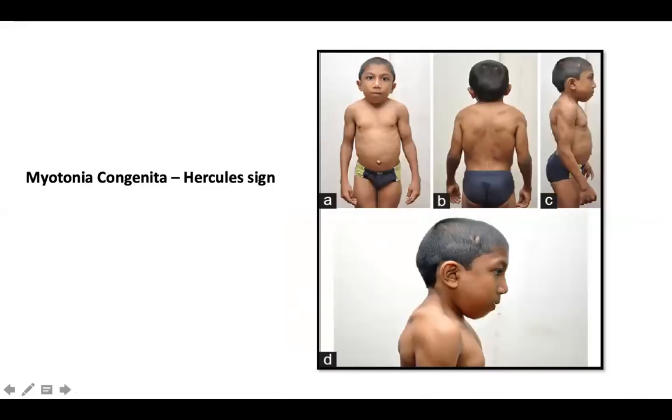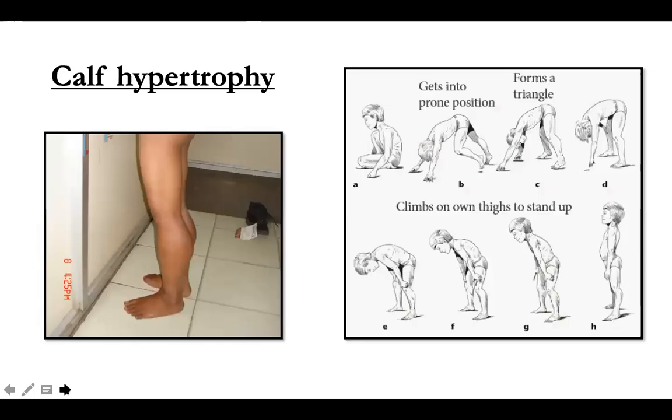Similarly, if you see a generalized muscular phenotype like a Hercules body, Hercules is a Greek god, in a small child as if he's having a six-pack muscle, good firm stiff muscles, with a pursed mouth, this can indicate a specific type of congenital myotonia called Thomsen's disease, and this particular sign is known as Hercules sign.